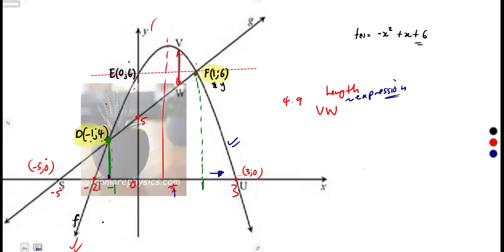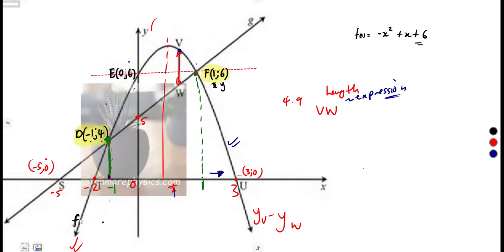You simply take the V, the one on top, minus W, the one which is below. So you need the Y value at V minus the Y value at W. But we do not have that. So what represents any Y value at a point? It is the function given.